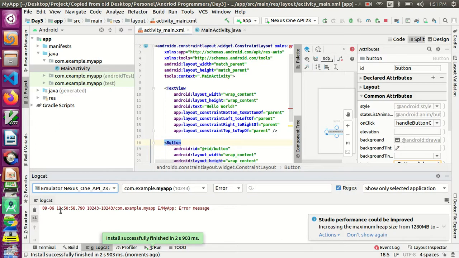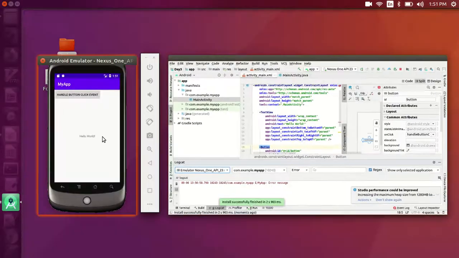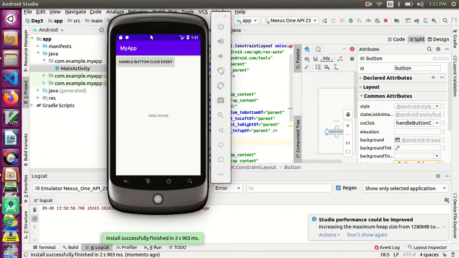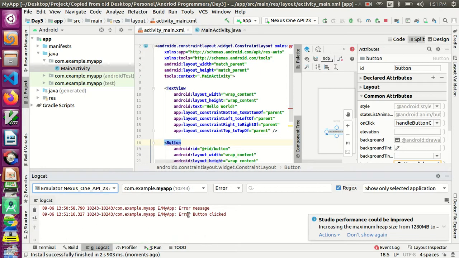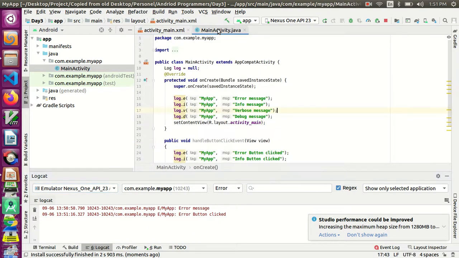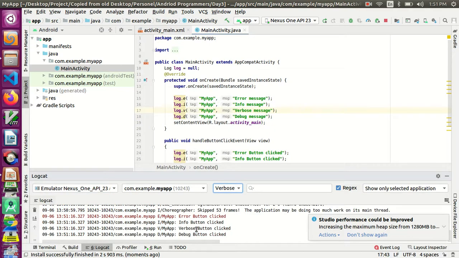Now it is showing at 13:50. You can see the time also. It is just now it shows this message. You can see that the error button click message is coming, our message. So now if you want to see the verbose, it will show all those things: debug, verbose, info, error, all the error button clicked message is displayed.